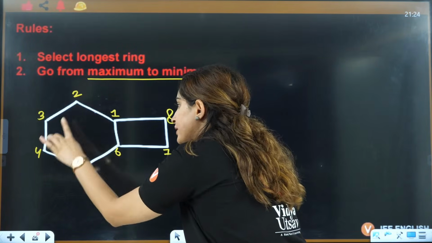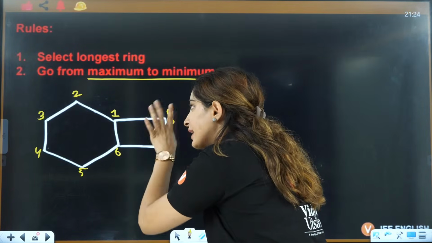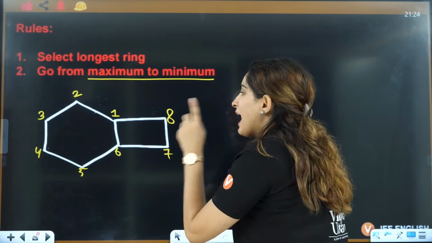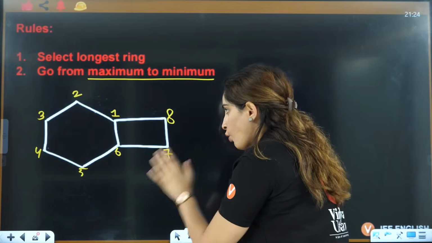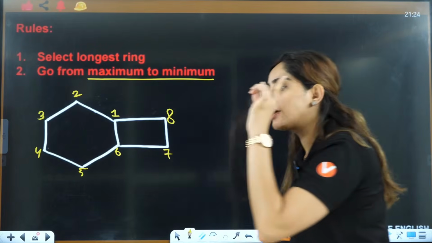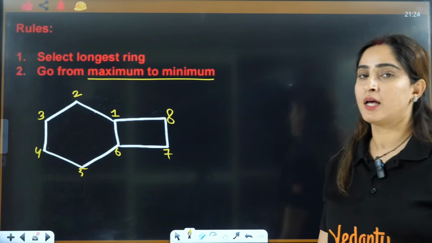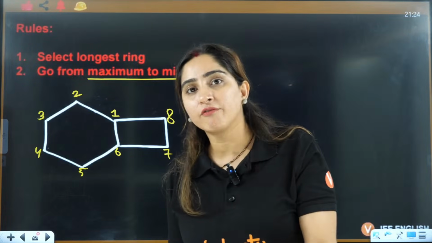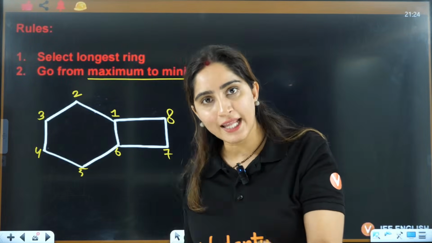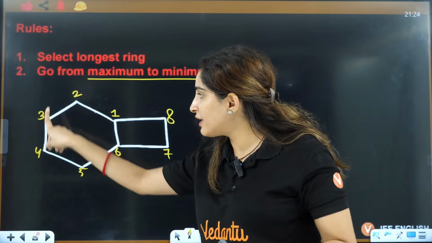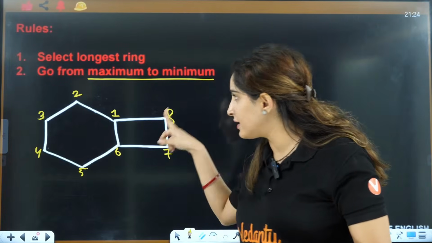1, 2, 3, 4, 5, 6, 7, 8. I have not done it like 1, 2, 3, 4. No. 1 will always start from the first carbon, which will be the common carbon. First number will be given to the common carbon. Then you will go to the longest chain, 1, 2, 3, 4, 5, 6, 7, 8.